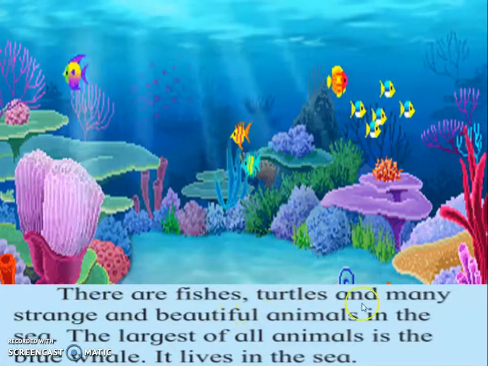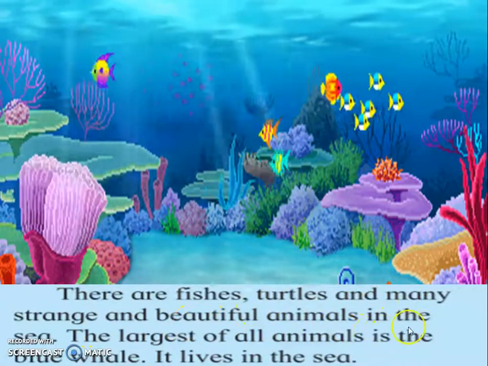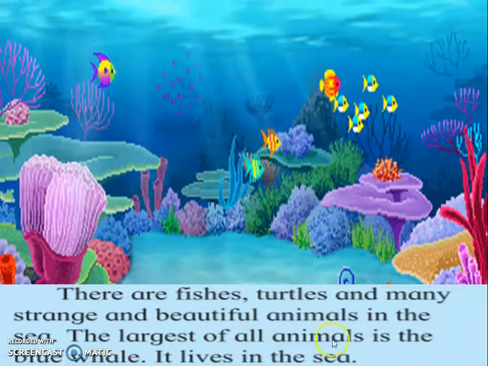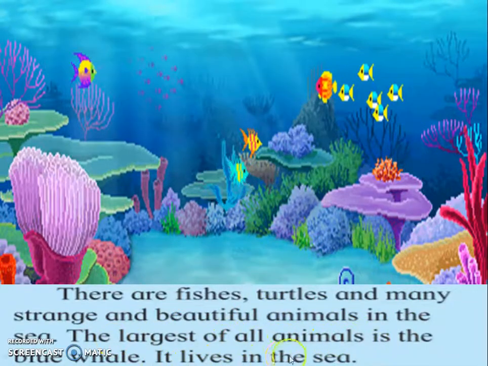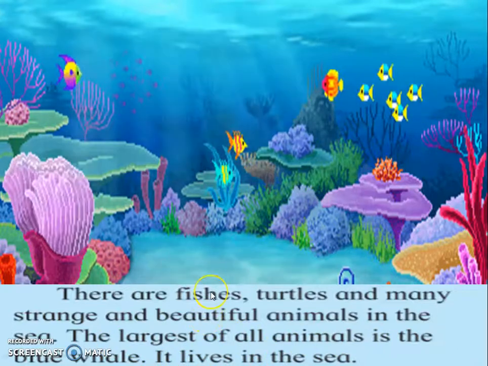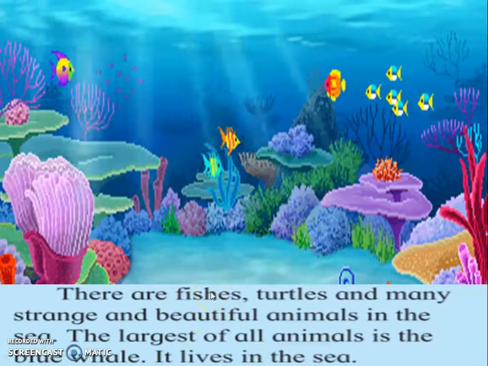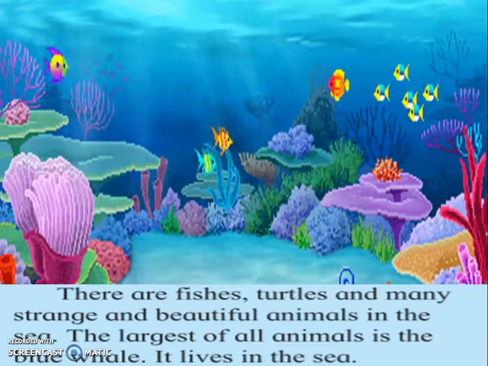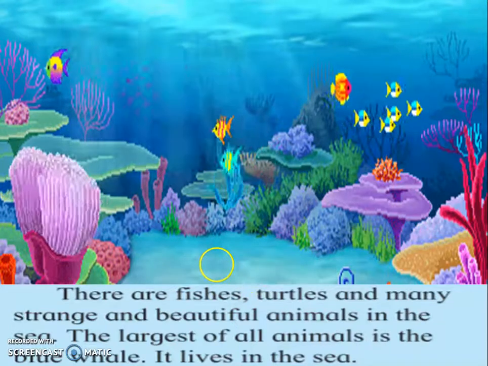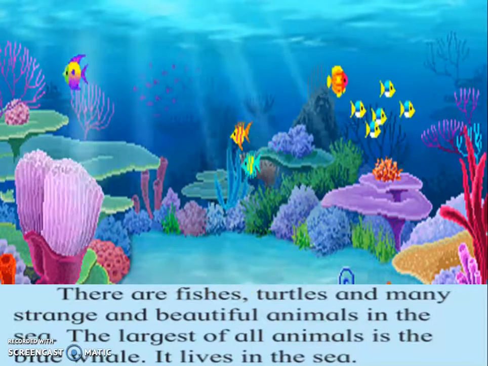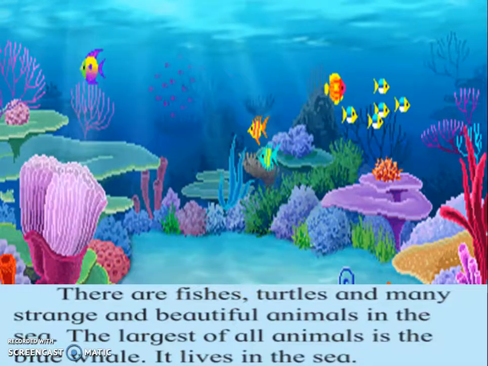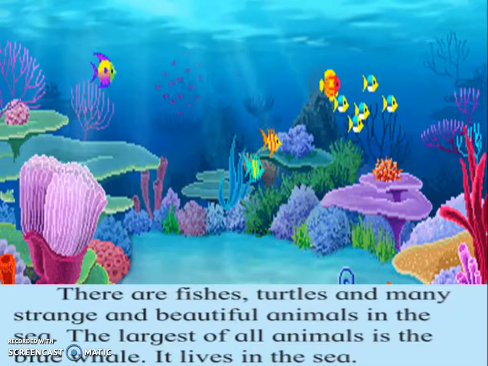There are fishes, turtles and many strange and beautiful animals in the sea. The largest of all animals is the blue whale. It lives in the sea. In the sea, there are so many kinds of animals, and a variety of fishes, turtles, and very strange and beautiful animals like starfish and goldfish. Various colorful fishes are found in the sea.